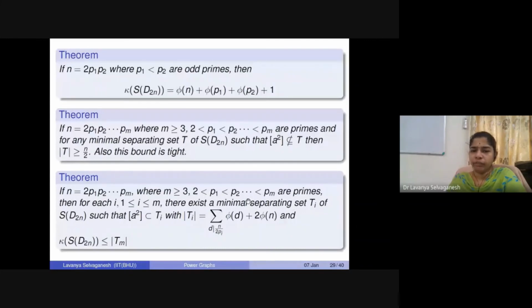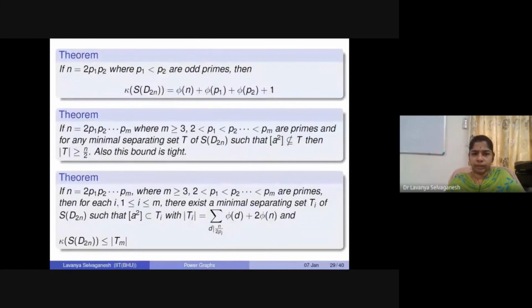And hence, if you see from here, the minimal value will be nothing but when i is equal to m. When we consider this m here, pm, the same primes m that we are representing here, there will be m minimal separating sets, and the connectivity will be given as an upper bound using this Tm, where connectivity of S of D2n is less than or equal to Tm here. It's the number of elements in Tm.